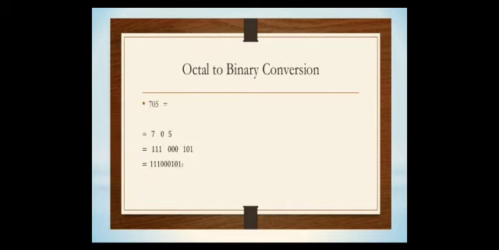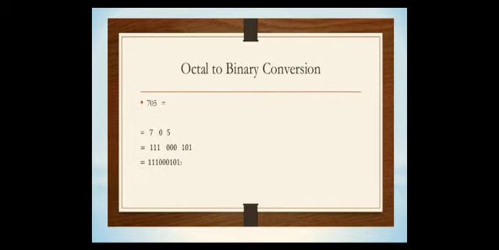Next, coming to octal to binary conversion. Here I am taking 705 as an example. I am separating the digits of 705: 5 in binary is 101, 0 in binary is 000, and 7 in binary is 111. After that I add all these binary numbers together. This is the way to convert from octal to binary.